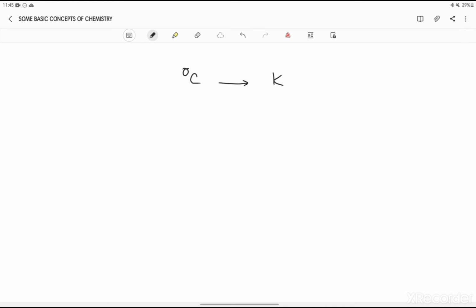How to do it? There is a formula for this. Kelvin is equal to degree Celsius plus 273.15. Alright. Means whatever degree Celsius is given, if you want to change it into Kelvin scale, you have to add 273.15 Kelvin to this degree Celsius temperature, so that you can convert it.